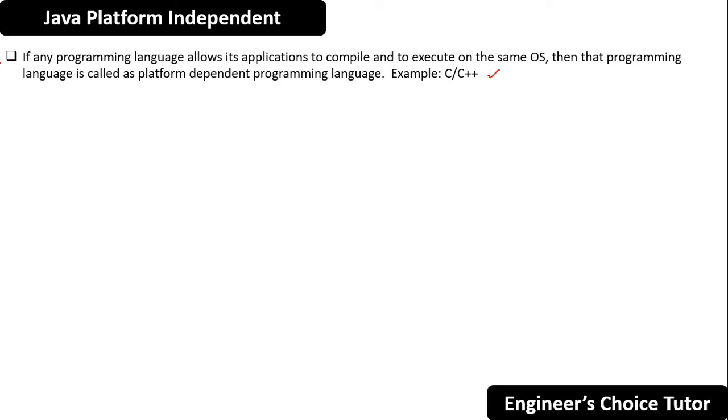To repeat the definition: if any programming language allows its applications to compile and execute on the same operating system, then it is called platform dependent, for example C and C++ applications. Let's see in detail with the help of an example.